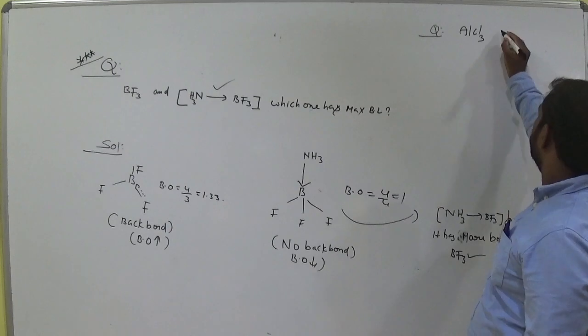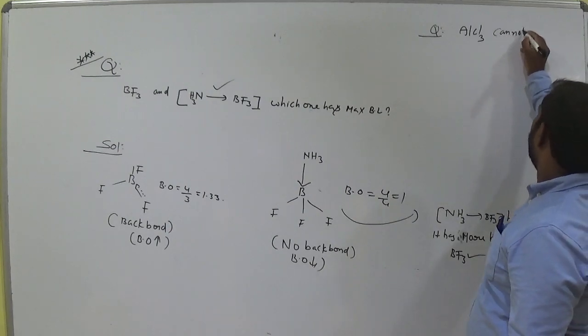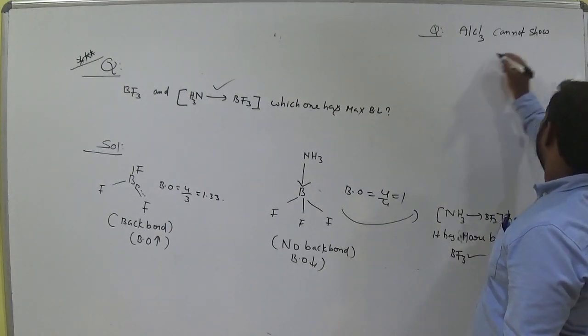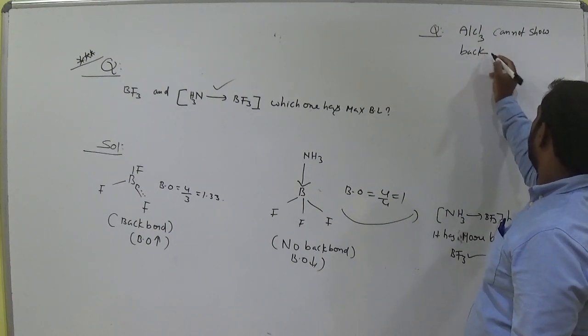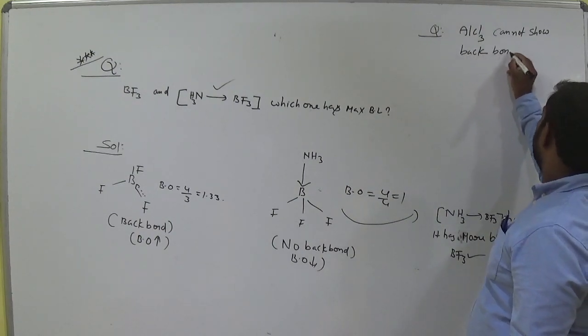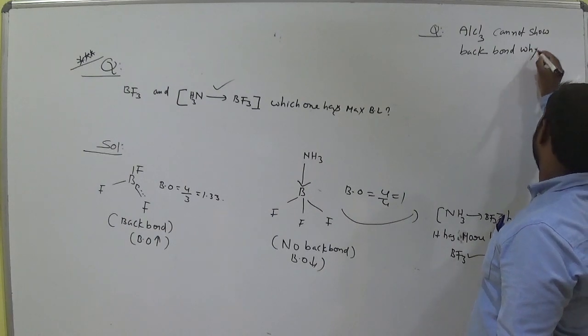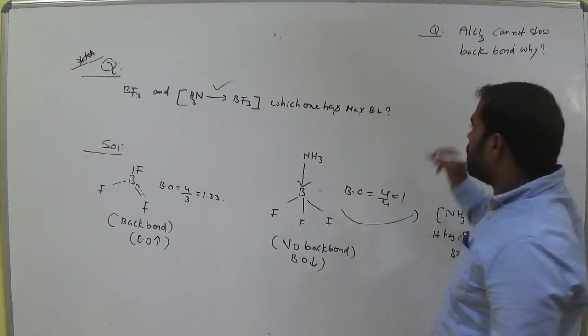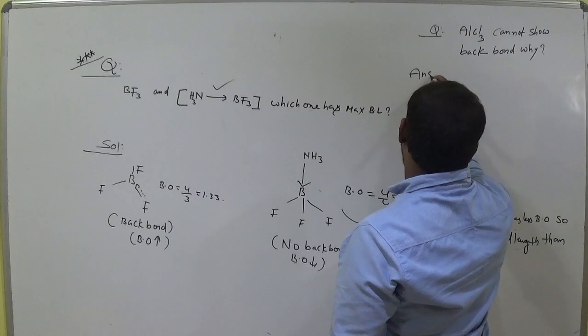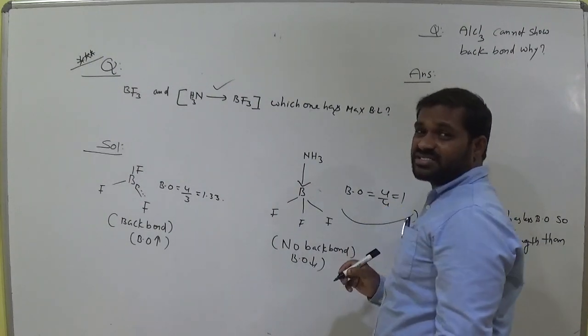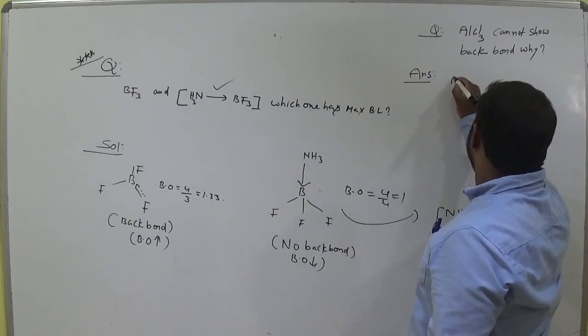AlCl3 cannot show back bond. Why? Answer. Back bond is needed to get stability.